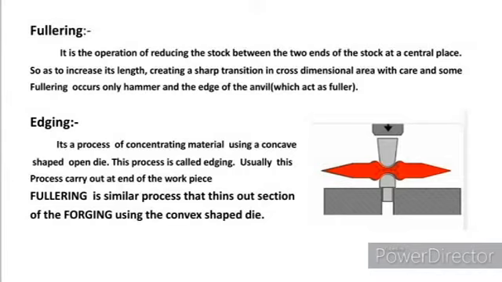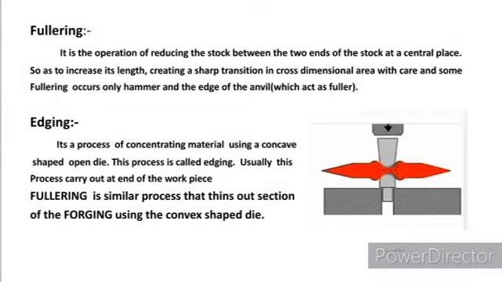This process of fullering occurs only by hammer and the edges of the anvil, which act as a fuller, to produce a line shape at the center point of the metal, which has a shorter cross section area. It can be seen in the diagram.